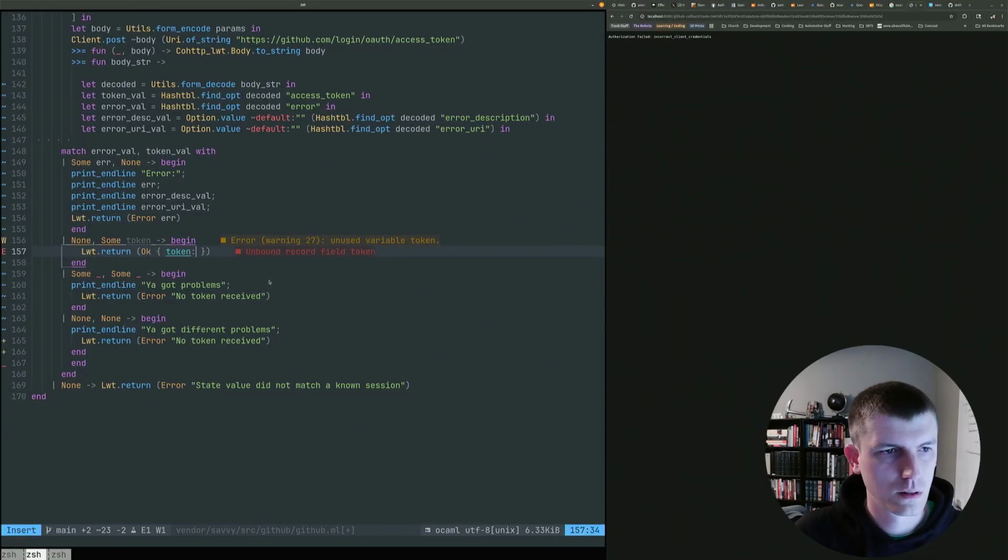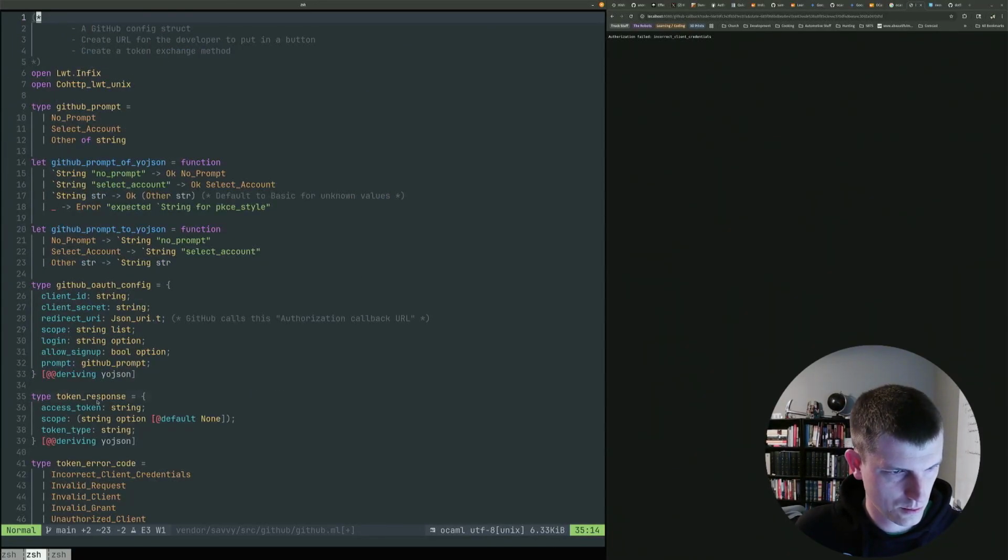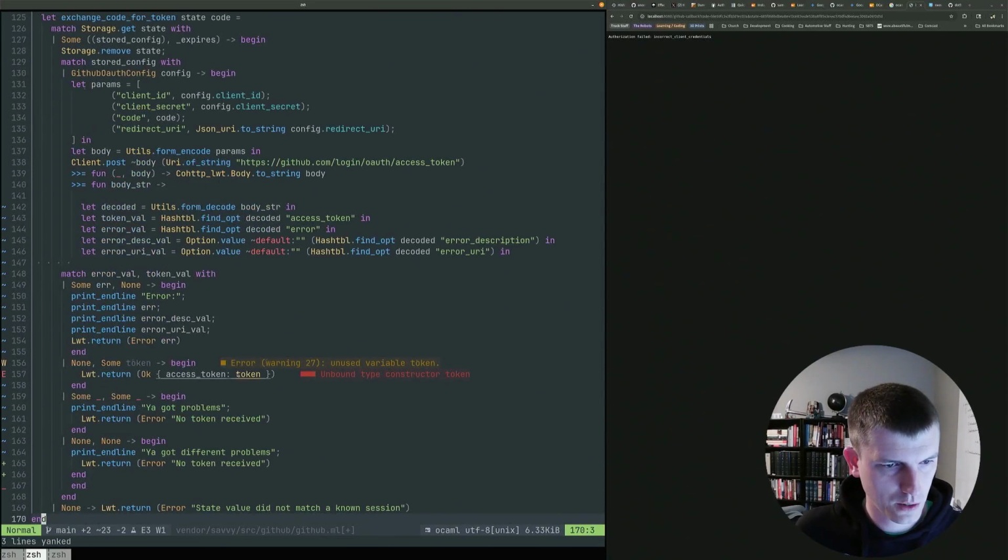Unbound token. Oh, this is access token. Right. Let's see. Token response access token. Actually, let's just grab these. Equal for assigning. Okay. Haha.